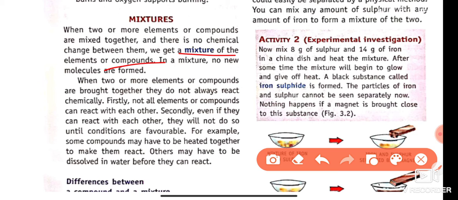Firstly, not all elements or compounds can react with each other, and secondly, even if they can react with each other, they will not do so until the conditions are favorable. For example, some compounds may have to be heated together to make them react. Others may have to be dissolved in water before they can react.